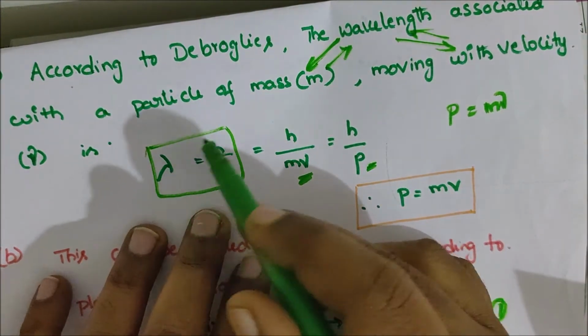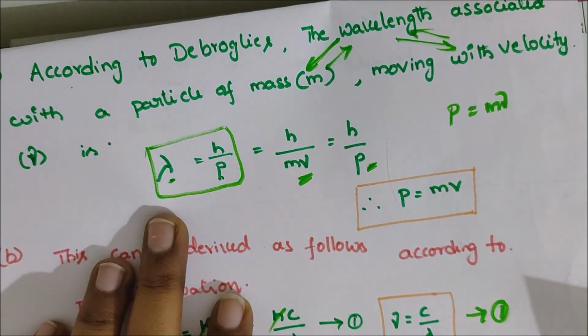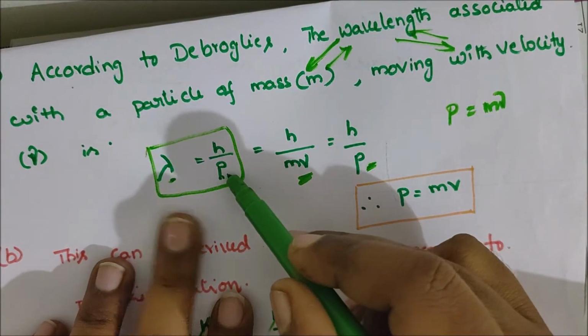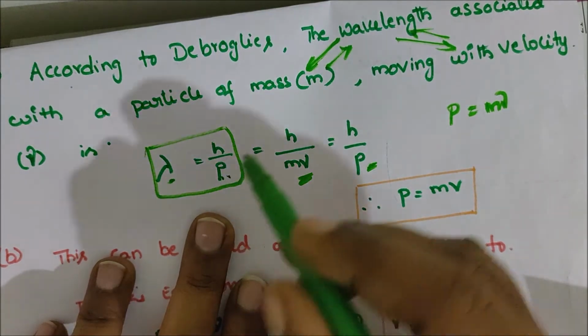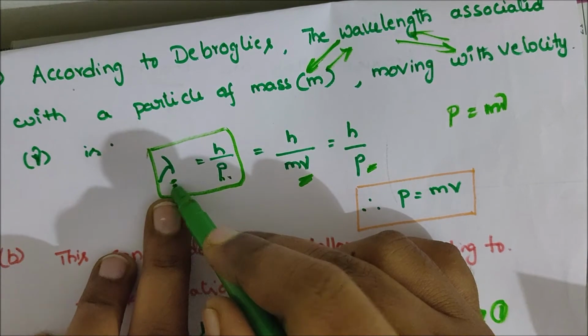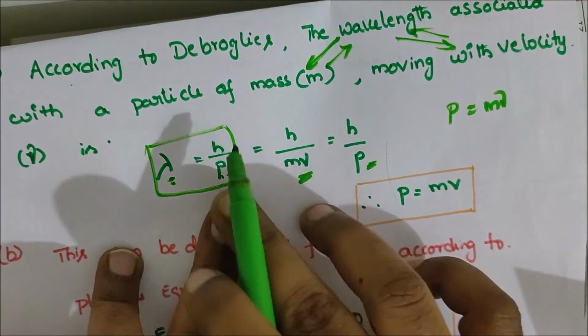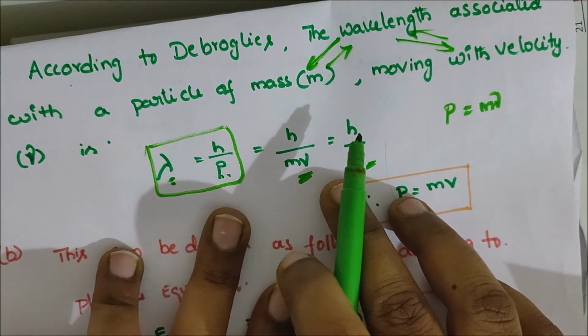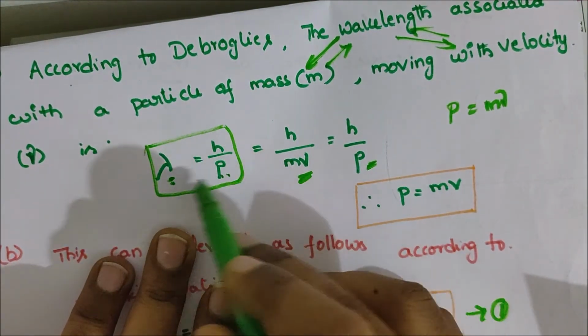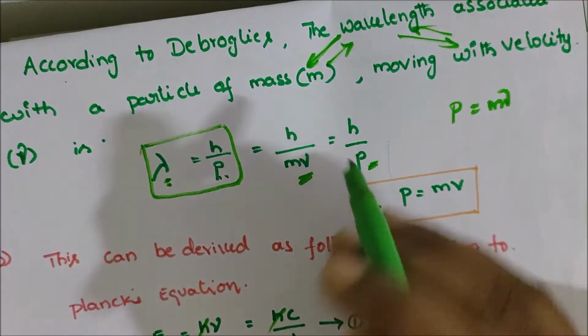This is the relation between wavelength and momentum. Lambda is the wavelength, and m and v are the mass and velocity of the particle. These are always associated with wavelength.